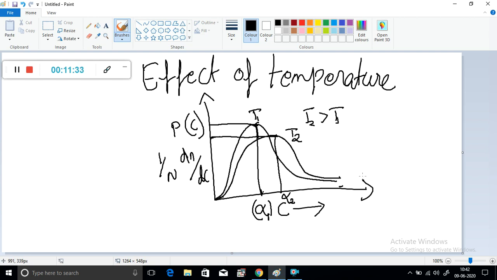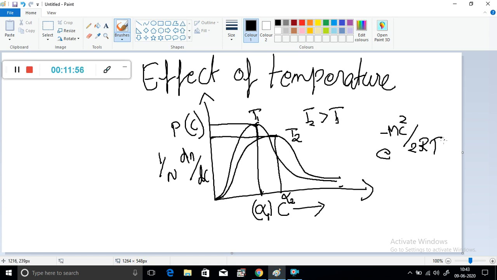And this effect of temperature on molecular velocity is explained by the presence of exponential factor in the previous equation, e raised to minus mc square divided by 2RT.